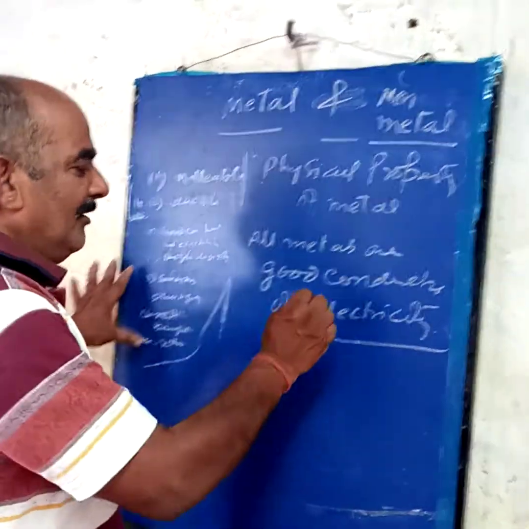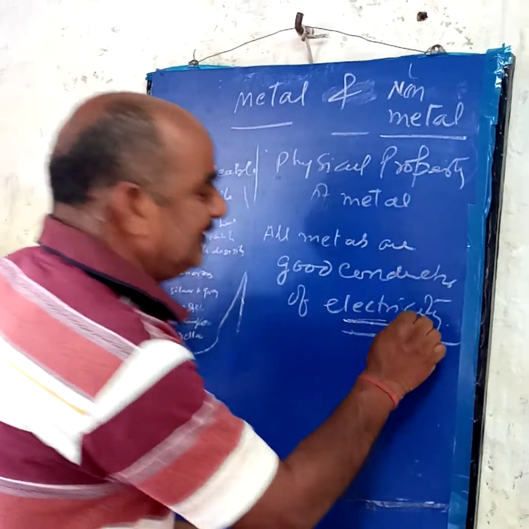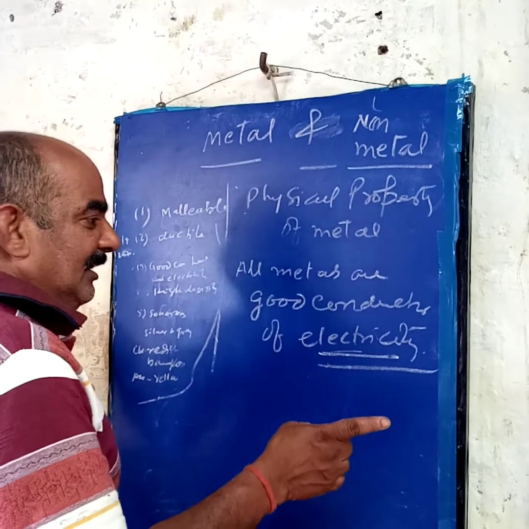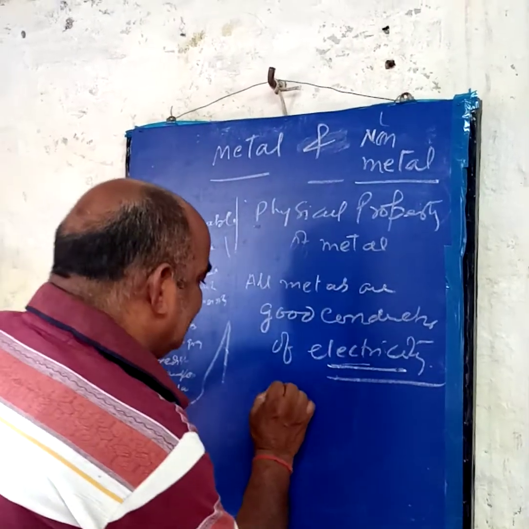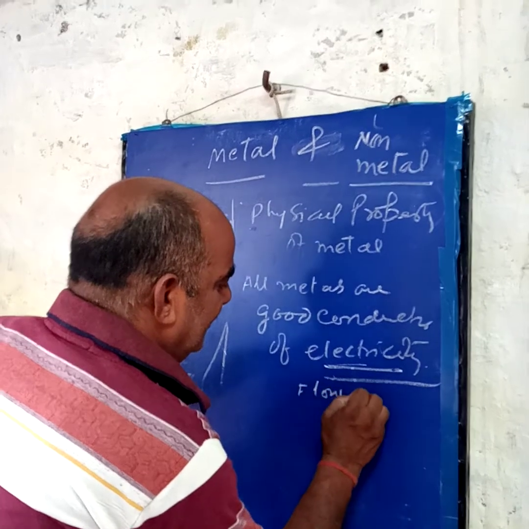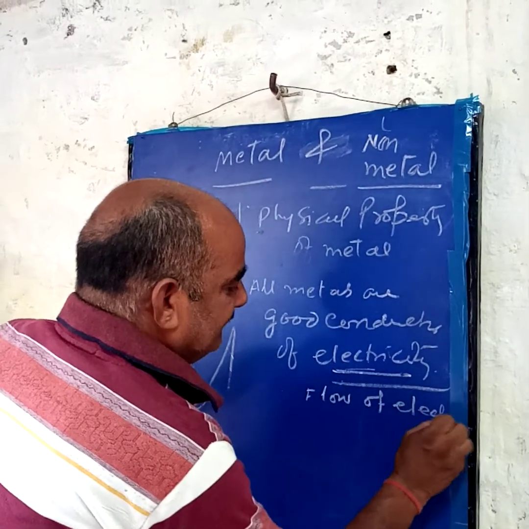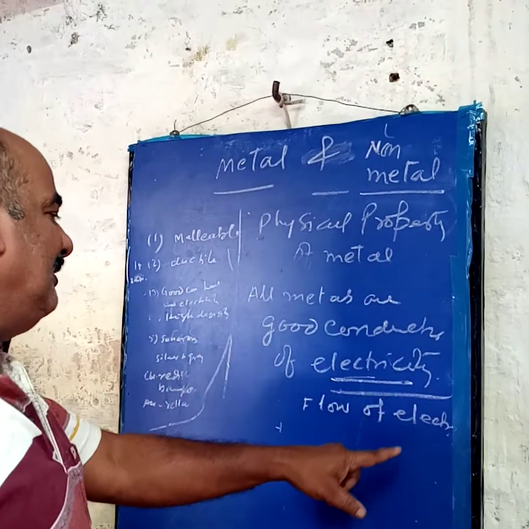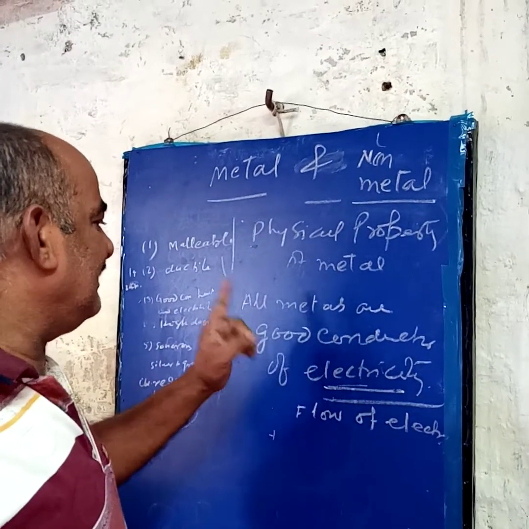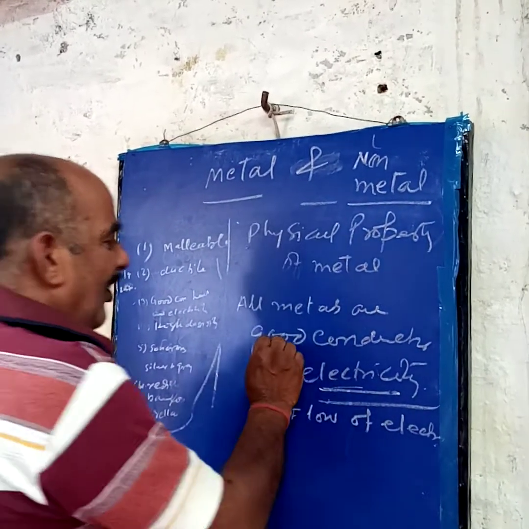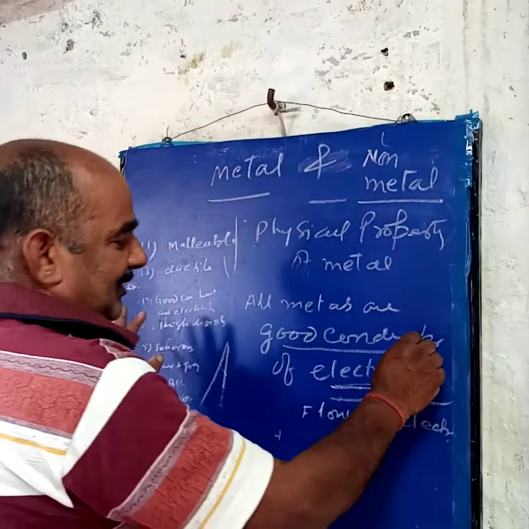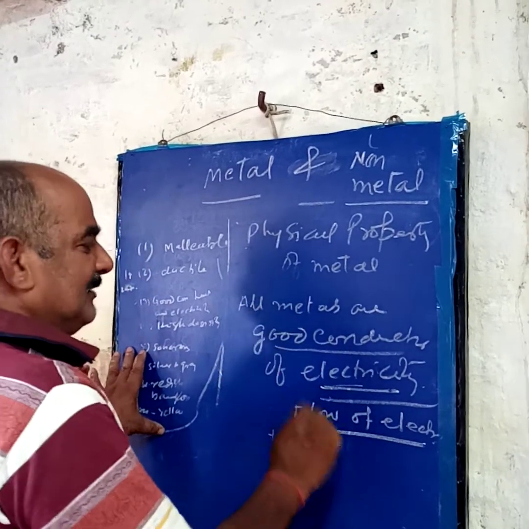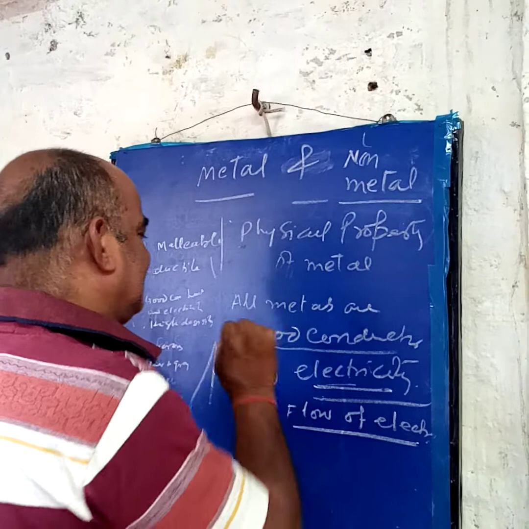First, what is the meaning of a good conductor of electricity? It means it conducts electricity. All metals have one, two or three free electrons in the last orbit. What is electricity? Flow of electrons. So the electrons will flow. That's why we can say all metals are good conductors of electricity. So all electric wire is made of metal. Some are better conductors, some are less, but all metals conduct electricity.